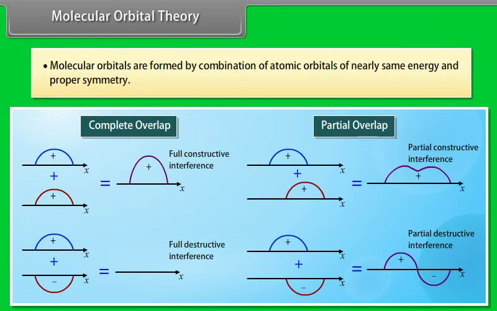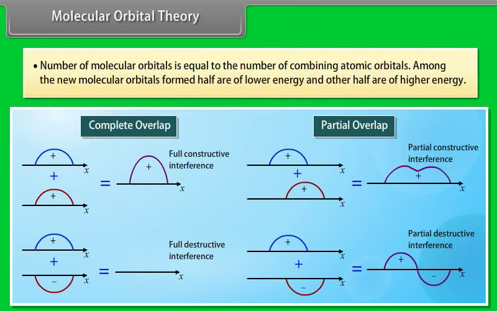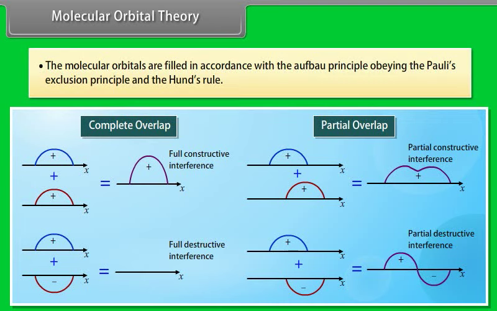Molecular orbitals are formed by combination of atomic orbitals of nearly same energy and proper symmetry. The number of molecular orbitals is equal to the number of combining atomic orbitals. Among the new molecular orbitals formed, half are of lower energy and the other half are of higher energy. The molecular orbitals are filled in accordance with the Aufbau principle, obeying the Pauli's exclusion principle and Hund's rule.